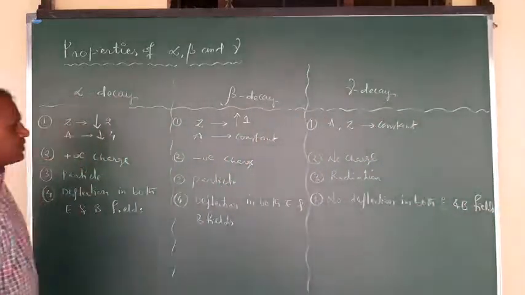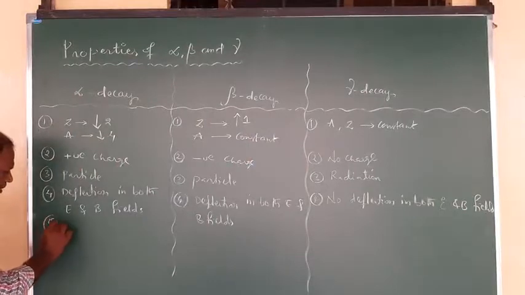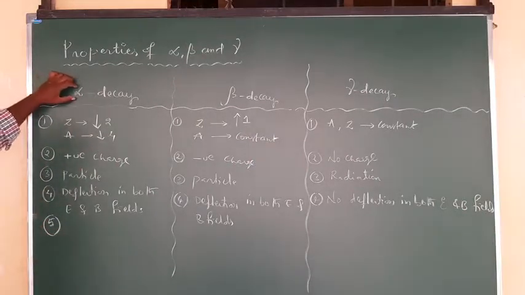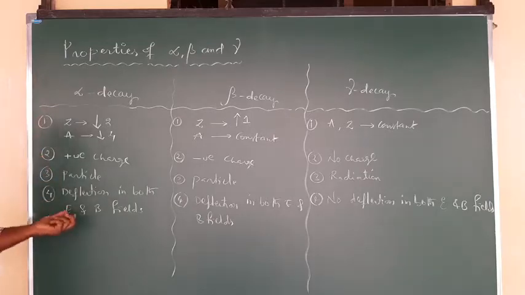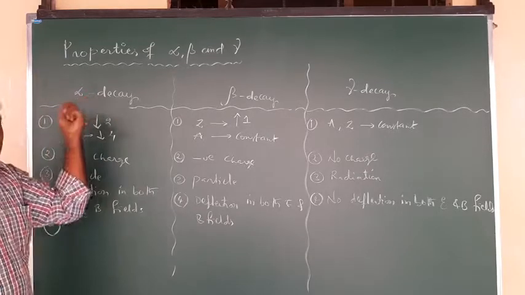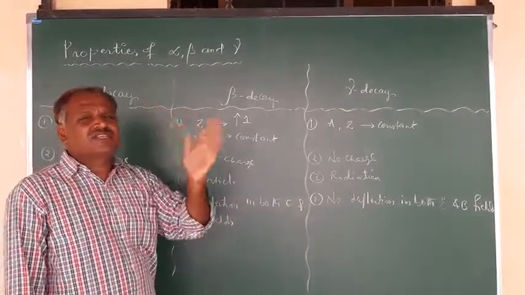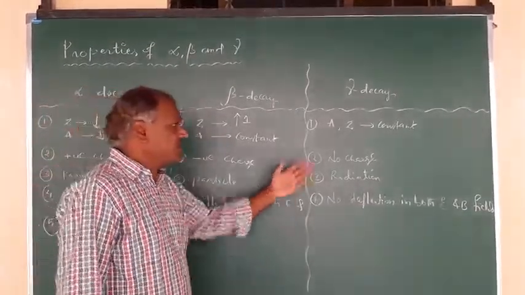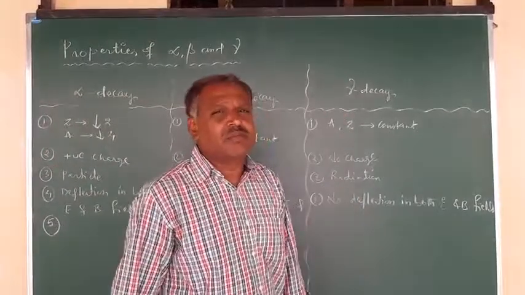Right? Next, fifth one. If you observe another property, whenever these have charge and energy, the velocity of this particle is about 10 power 6 meter per second. Velocity of this one is 10 power 7 meter per second. This is the velocity of light, 10 power 8 meter per second.